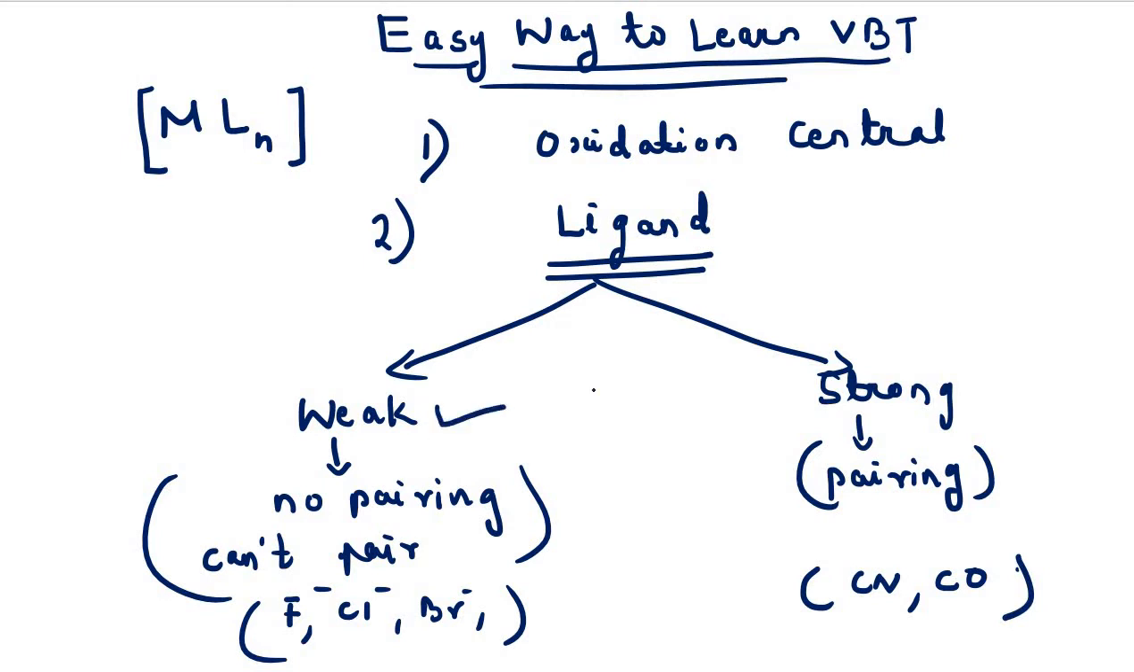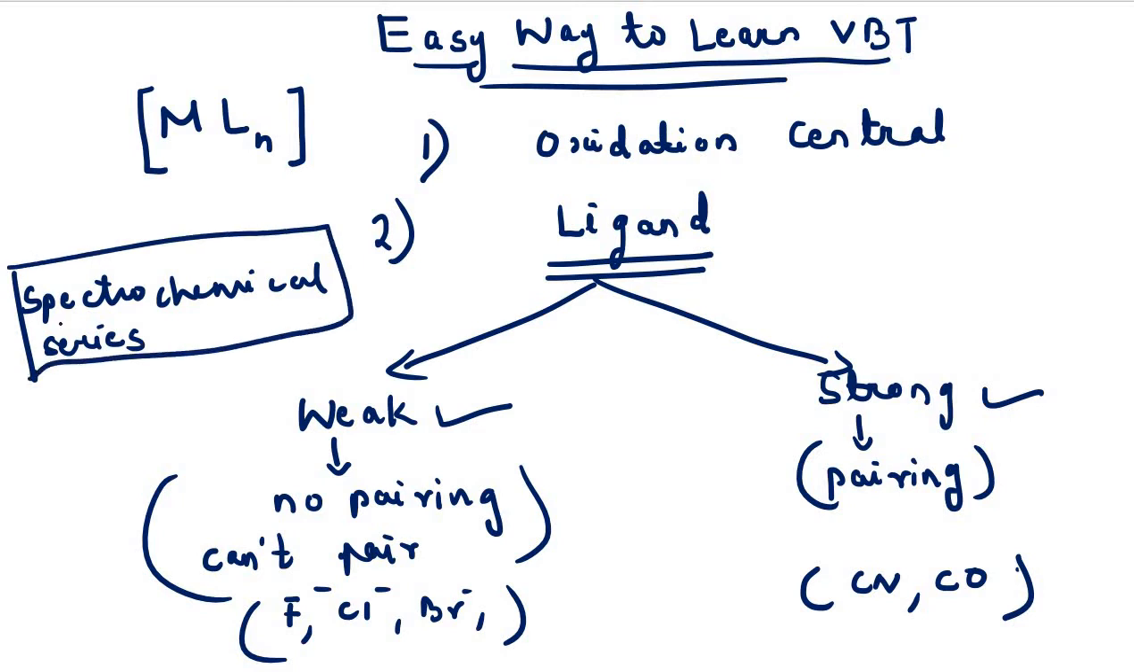Now how do we know whether a given ligand is a weak field or a strong field ligand? It depends upon a series known as the spectrochemical series. What is the spectrochemical series? In the spectrochemical series, the ligands are arranged in increasing order of ligand field strength. So an easy way to find out the geometry or the magnetic property of a coordination compound using VBT is that first we have to find out the oxidation state of the central metal atom. Then we have to see what type of ligand is attached, whether it is a weak or a strong ligand. So let's move to an example.